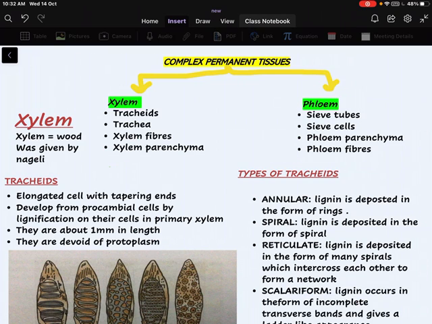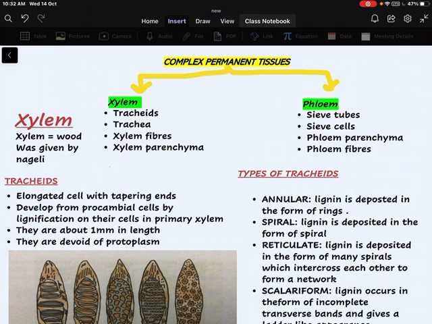Simple tissues, as the name suggests, are simple. They are made up of the same type of cells, that is homogeneous cells. Simple tissues are parenchyma, collenchyma and sclerenchyma. Then complex tissues, as the name suggests, are complicated. They are made up of different kinds of cells, that is heterogeneous cells, but these cells perform the same function.